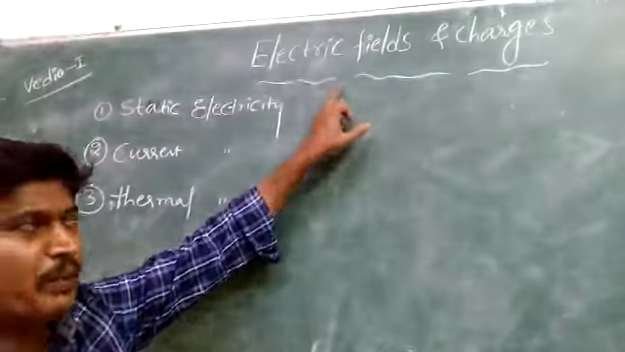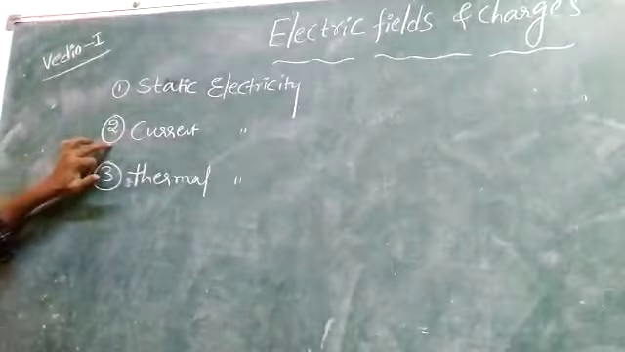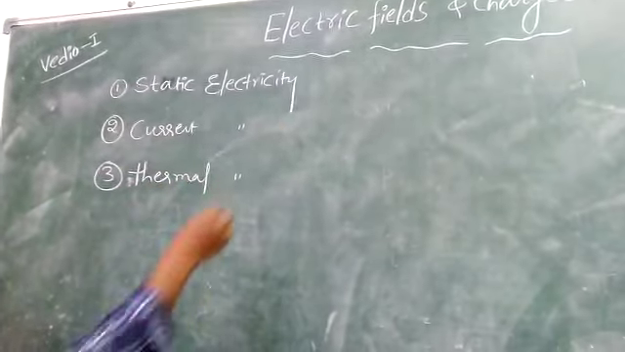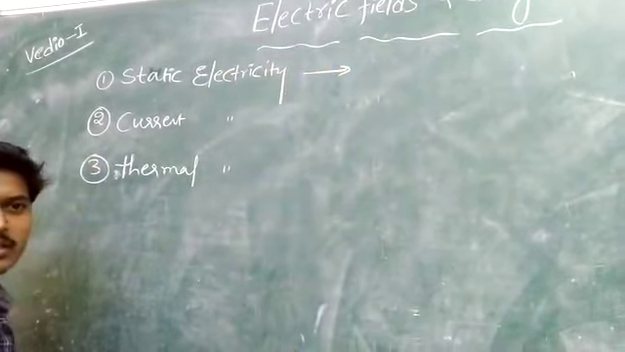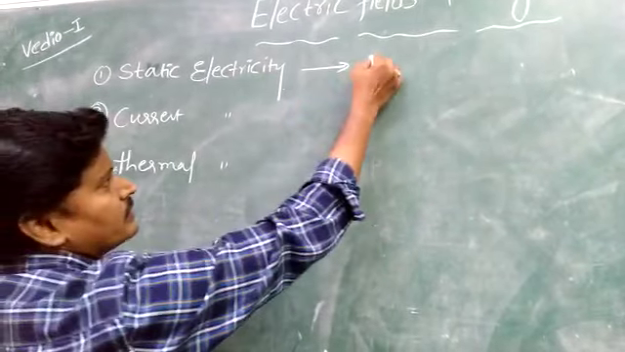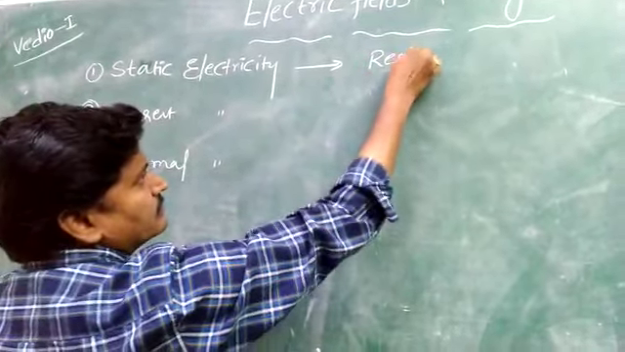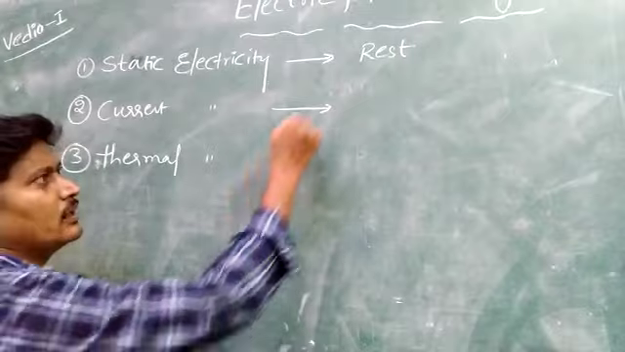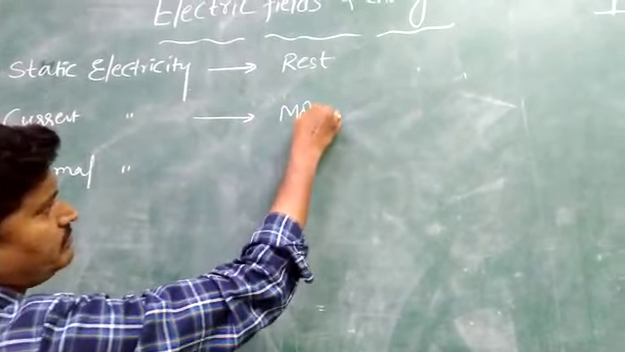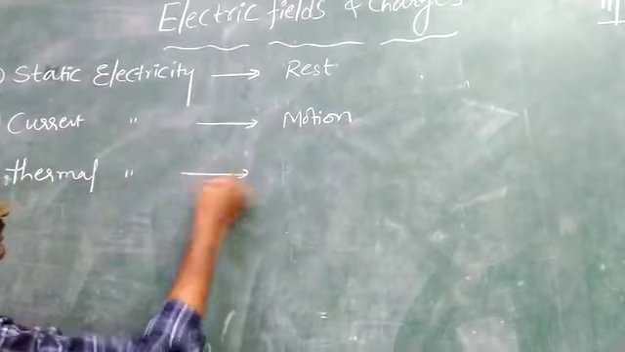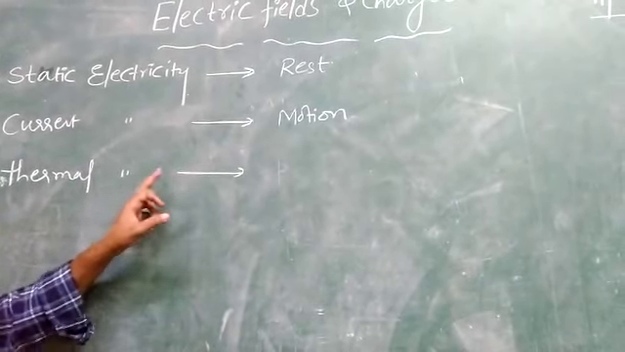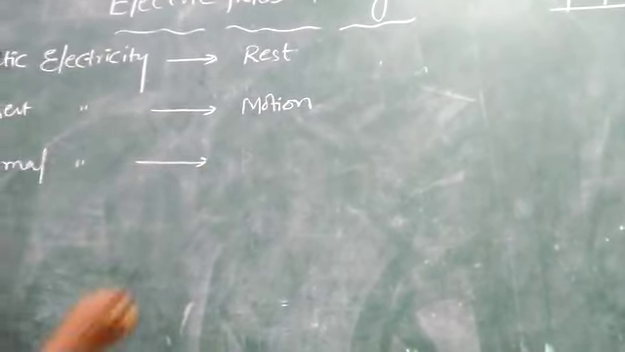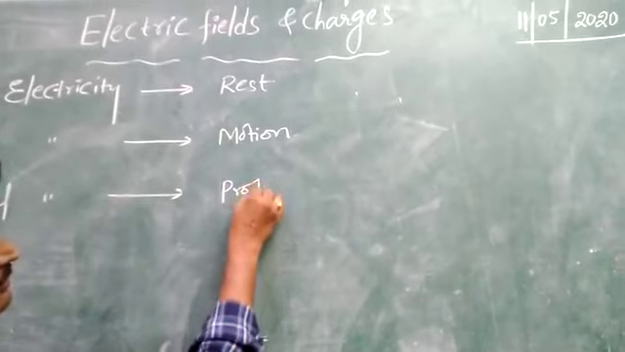Actually, electricity is a part of physics, classified into three categories: static electricity, current electricity, thermal electricity. In static electricity, we discuss the charges which are at rest. The current electricity topic discusses the charges which are in motion. The third topic is the production of electricity from thermal energy.